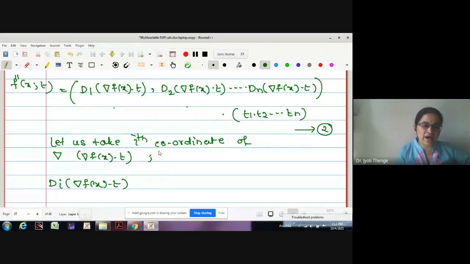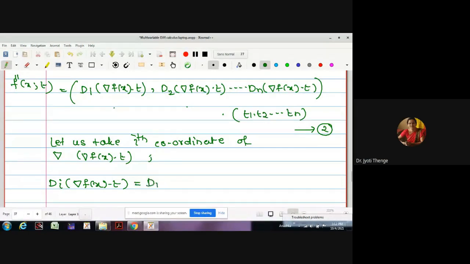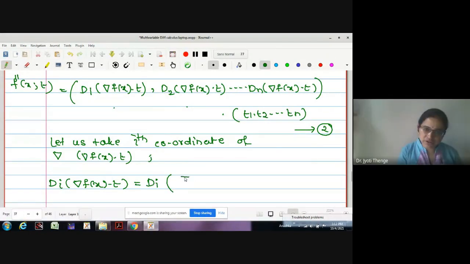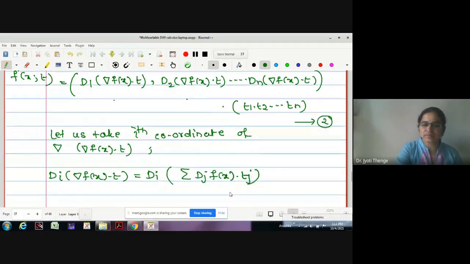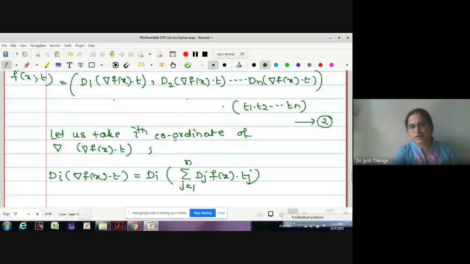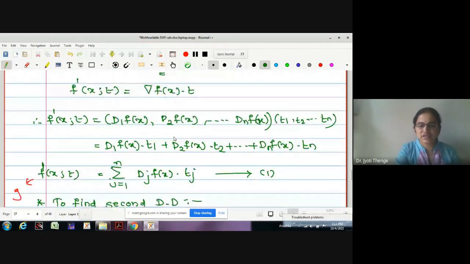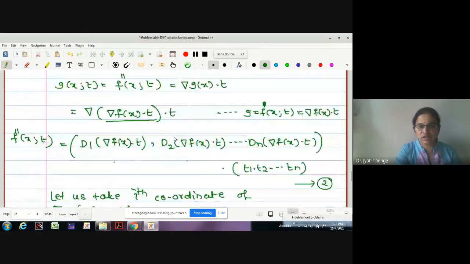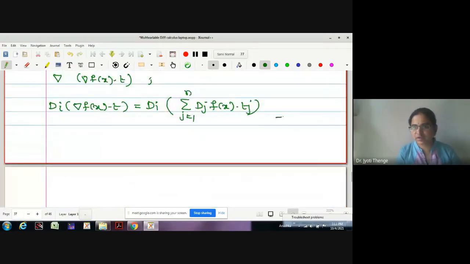What is del f(x) dot t that we have obtained? This is summation D_j f(x) dot t_j, correct, na? And j running from 1 to n. Is it okay? This is from statement 1, na? f dash of x is summation j D_j of x dot t_j. Here I have written. This is from 1.